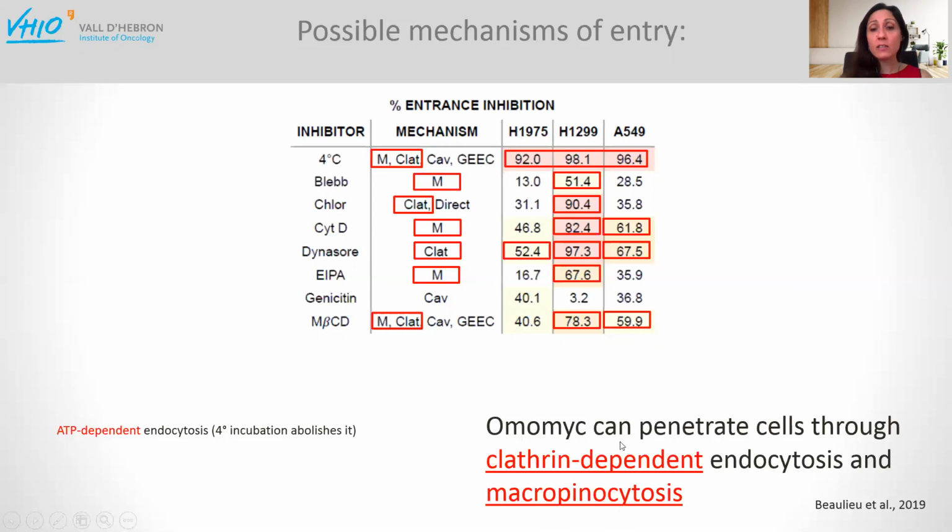And this is exciting to us because the more mechanisms of entrance we have, the more cells we can penetrate independently of different receptors that these cells might have. Not only that, macropinocytosis is enhanced in cancer cells, which means that MYC will have an advantage to penetrate cancer cells compared to normal cells, hijacking this system that is already increased in cancer cells.